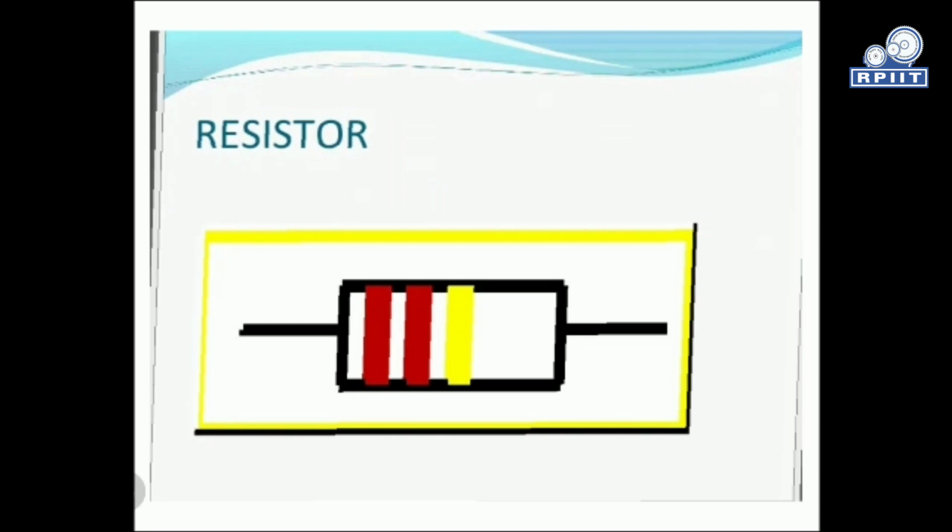A resistor has a property that the resistance has a negative coefficient with respect to temperature, so it is a temperature dependent quantity as well. If the temperature is increased, resistance will be decreased. If the temperature is decreased, resistance will be increased. So vice versa we can say.